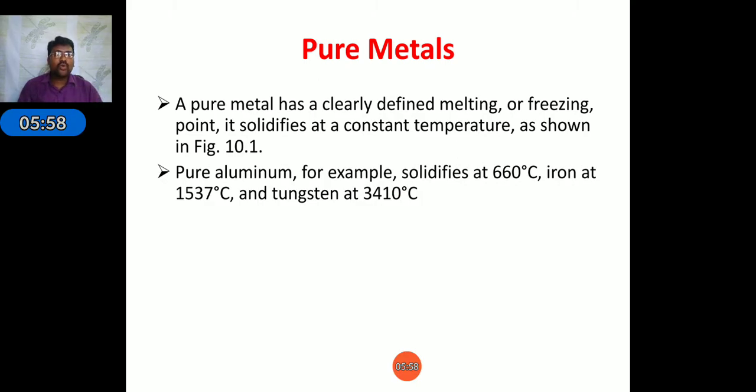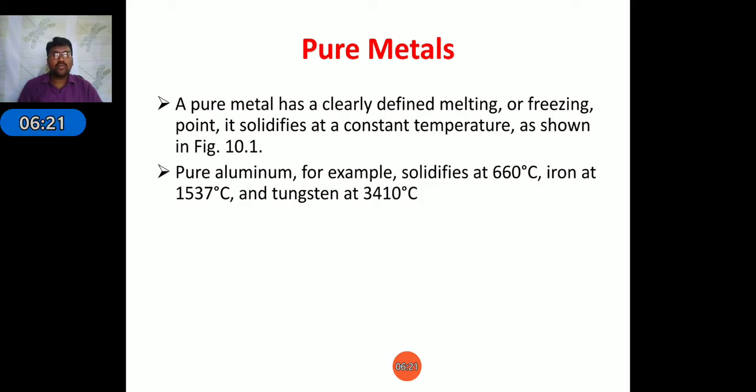Next, pure metals. For example, aluminum solidifies at 660 degrees centigrade, iron at 1537 degrees centigrade, and tungsten at 3410 degrees centigrade. For these different temperatures, the temperature will change from high to low, and it will take some extra time for solidification.